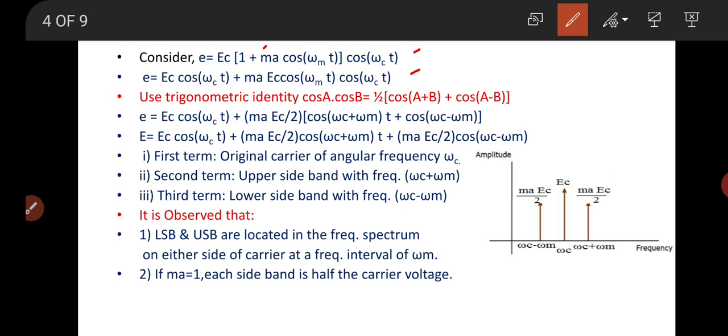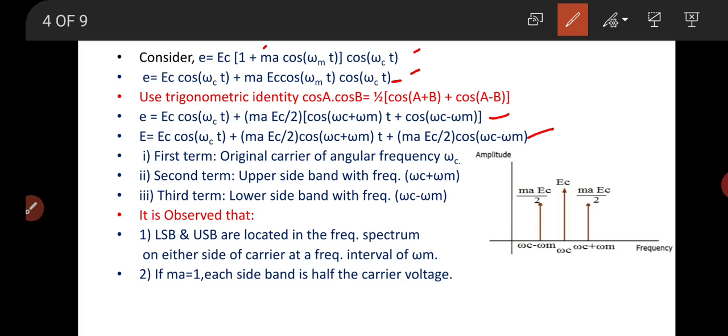Now using the trigonometric identity, cos A cos B is half of cos(A+B) plus cos(A−B), and applying this identity to this term, the equation becomes as follows.